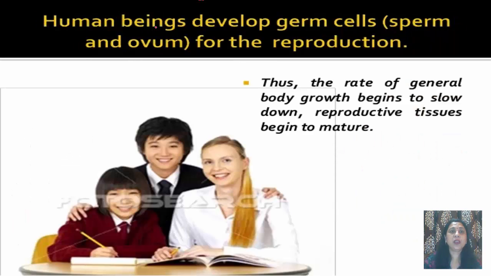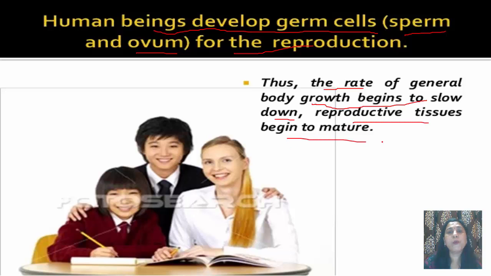Now human beings, they begin to develop the germ cells. Germ cells means the sex cells, which are the sperms in males and the ovum or ova or egg in female. Now, when this happens, the sexual maturity is attained. The rate of general body growth begins to slow down. ये जो growth है body की, जो general body growth है, that is the physical growth, that begins to slow down, whereas the reproductive tissues, they begin to mature.